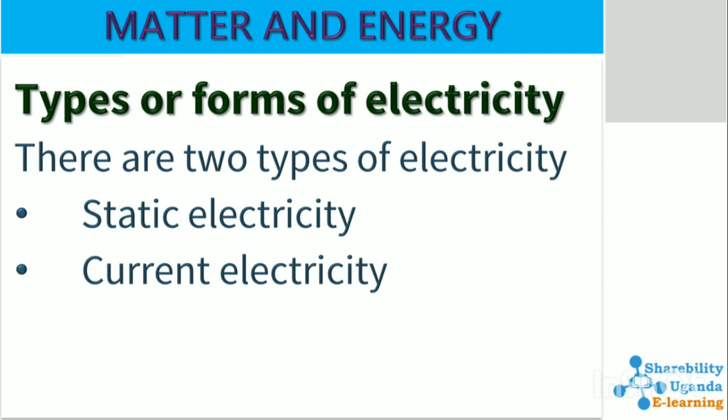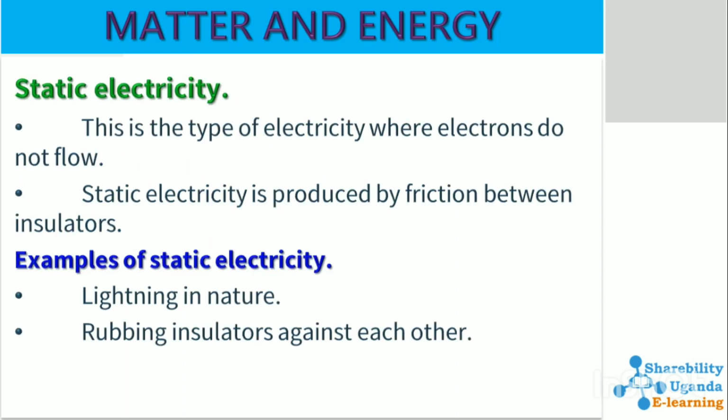We have various forms of electricity, and basically we can look at these two types, which are static and current electricity. Static electricity is the type of electricity where electrons do not flow. They are fixed. They don't flow from one state to another. Static electricity is produced by friction between insulators.